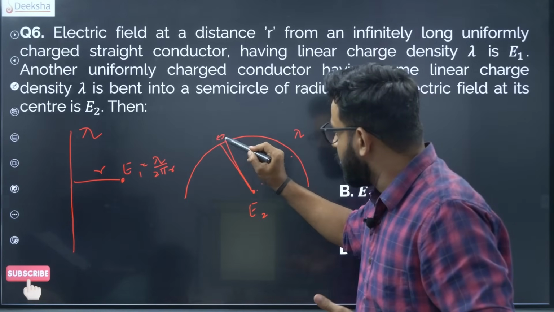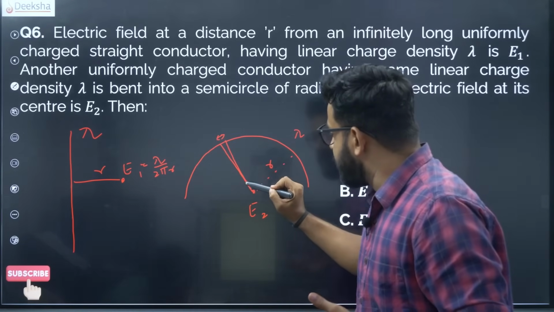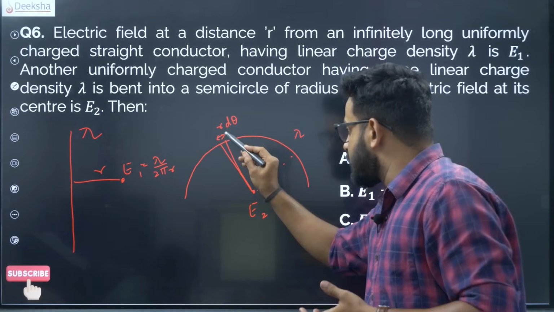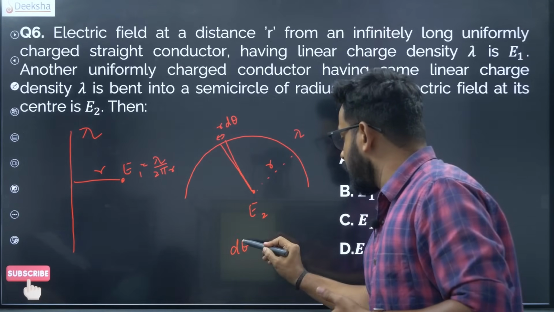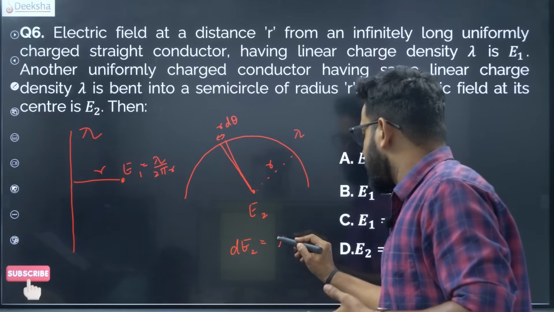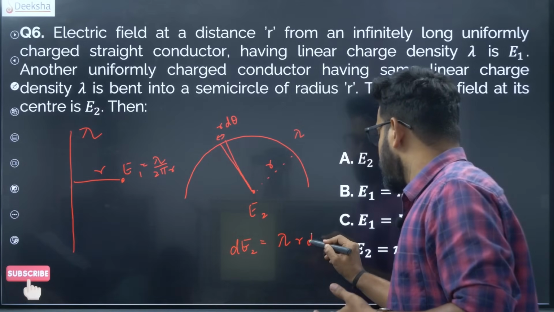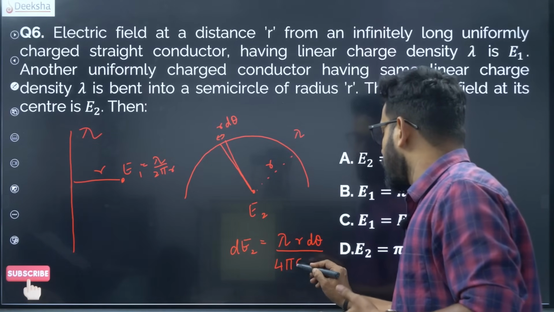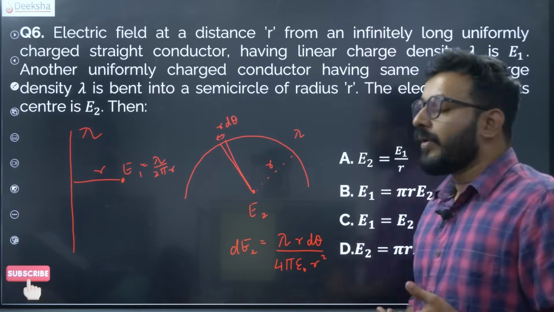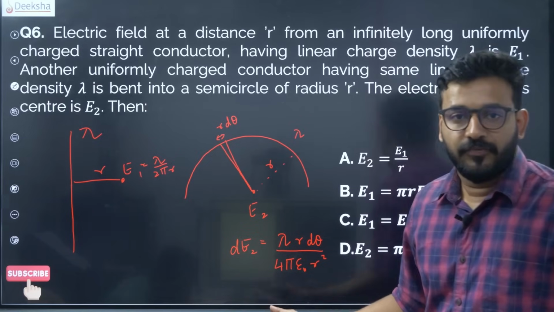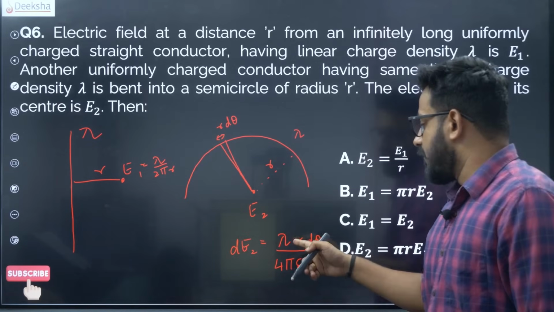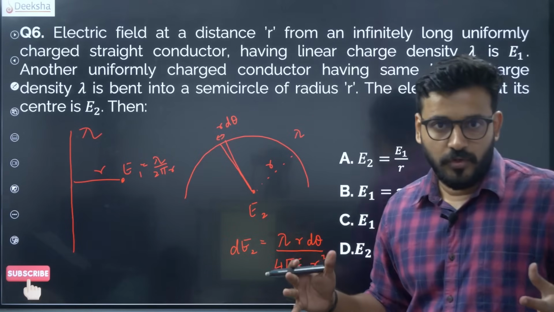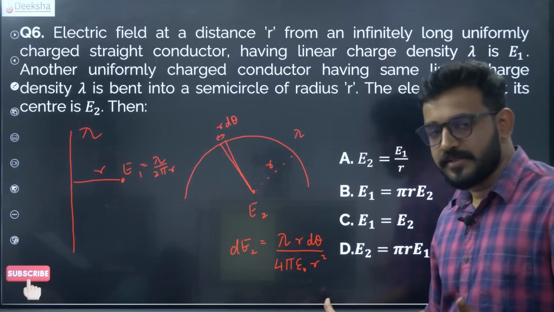If this opening is d theta, the arc length is r d theta, and we get a small electric field dE2 given as lambda r d theta divided by 4 pi epsilon naught r square. This is the regular formula for the electric field, with linear charge density lambda times length giving the charge, divided by 4 pi epsilon naught r square. All of you would understand how I got this.